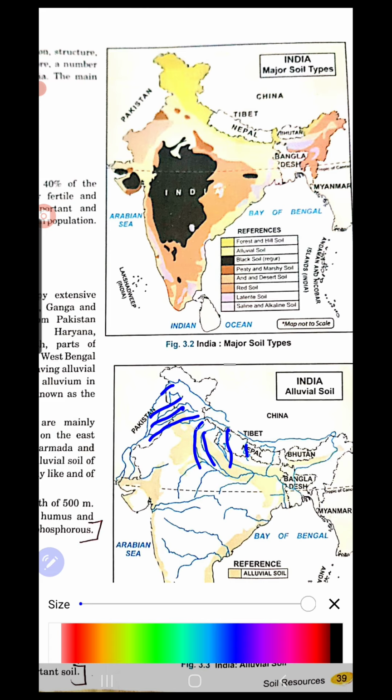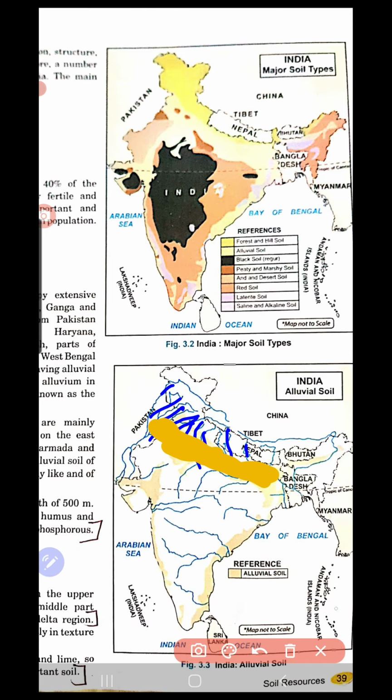As they bring down all the sediments, debris and wastages, they deposit all these things here. Like that, a plain forms in this region with alluvial soil. This is how alluvial soil is formed.